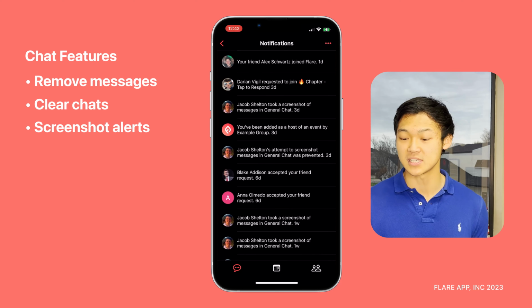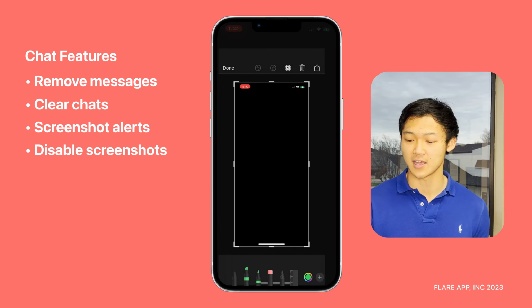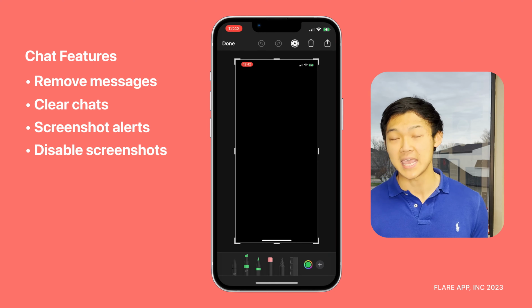You just tap on the notification. You can also disable screenshots entirely within a chat or an event. So if you go to the settings here and you tap on the screenshot setting, by default they're enabled, but if you disable them and you screenshot, you get a completely black screen. And as an admin, you would get a picture of the screenshot as well.